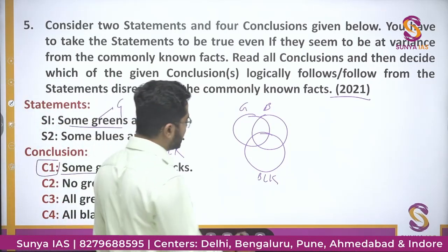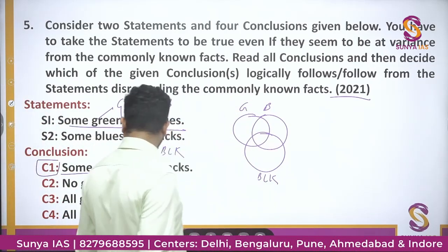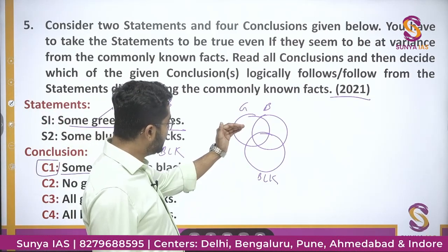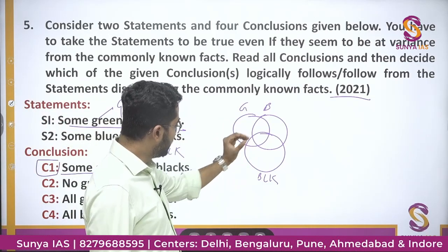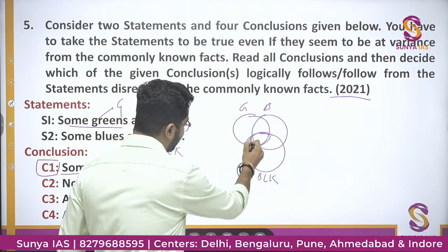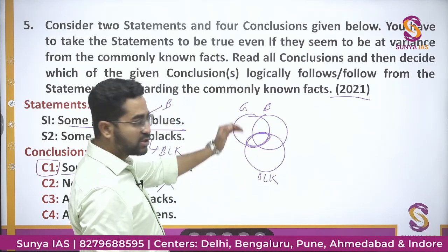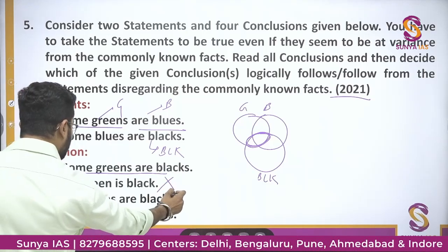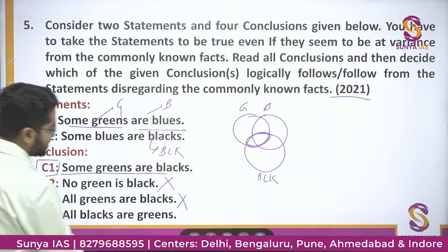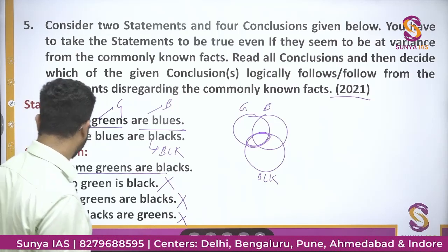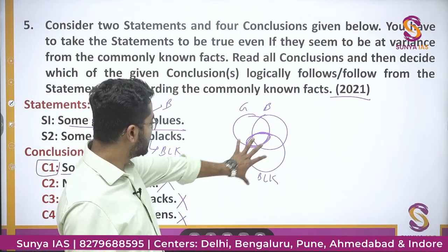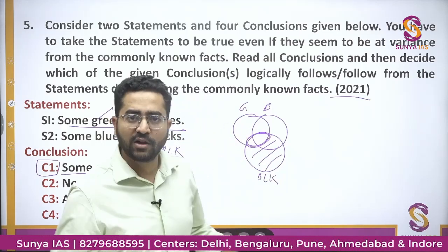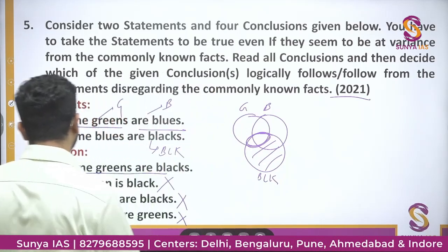No, you cannot say, क्योंकि ये वाला ऑप्शन जो है कॉमन आ रहा है इन आर जनरल वेन डायग्राम. All greens are blacks. No, these greens are not black. Only this much portion is of the green which is black. This above portion is not black, which is of green color. This statement is also wrong. All blacks are greens. This is also wrong. No, this is the black. So this black portion is not green according to our general Venn diagram. So this is also wrong.